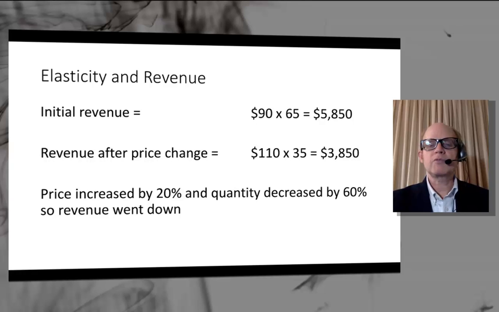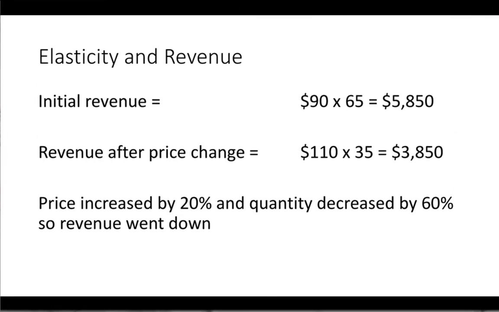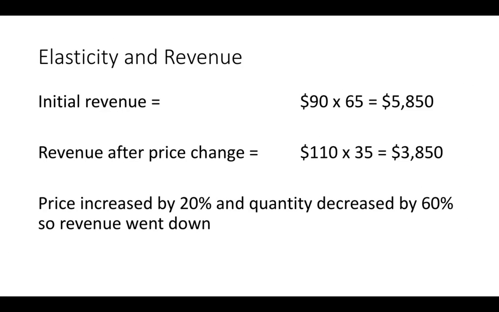So then what happens to revenue? Well, the initial revenue when price was $90 was $5,850. And then after the price change, again, price went up, but quantity demanded fell by quite a bit because, again, consumers were very responsive. So the revenue went down to $3,850. So again, demand was elastic, so the price increase led to a reduction in a firm's total revenue.